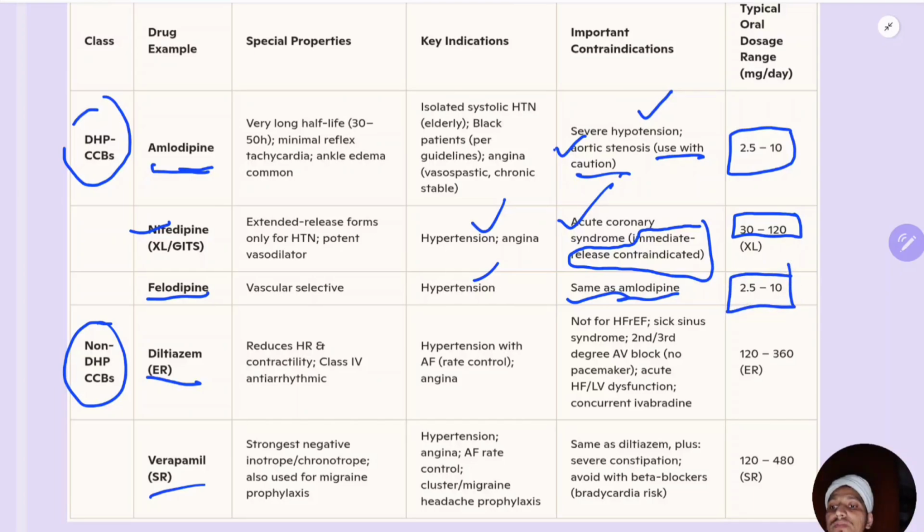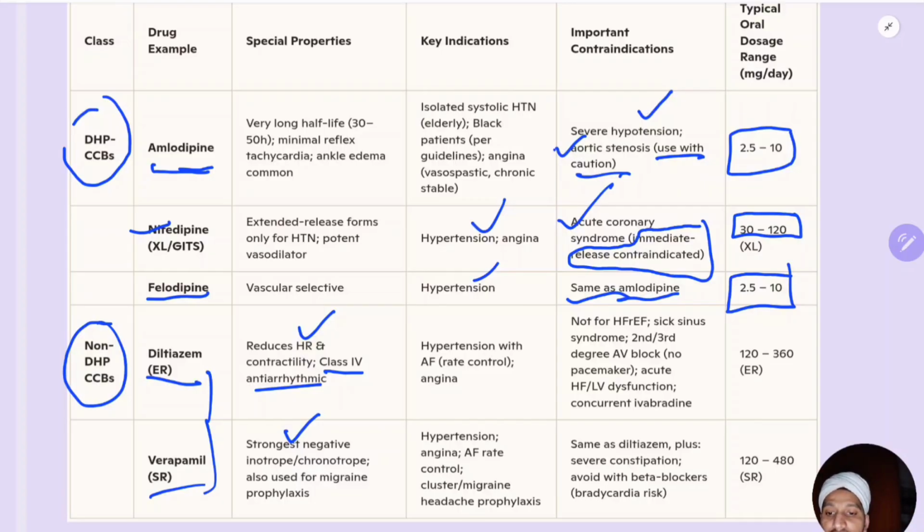Diltiazem, coming to non-dihydropyridine calcium channel blockers. Diltiazem and verapamil, both of them reduce heart rate and contractility. So these are used as class 4 antiarrhythmic drugs. Diltiazem is used as a class 4 antiarrhythmic drug. Verapamil is the strongest negative inotrope and chronotrope. Chronotrope is conduction, inotrope is contraction.